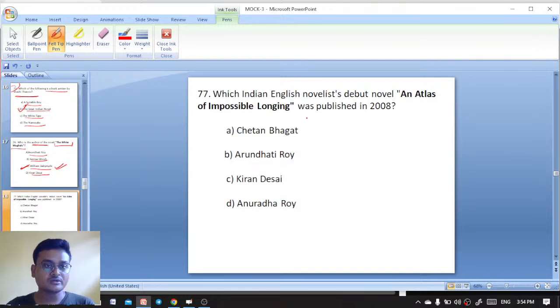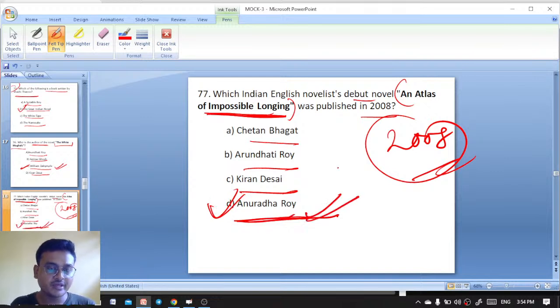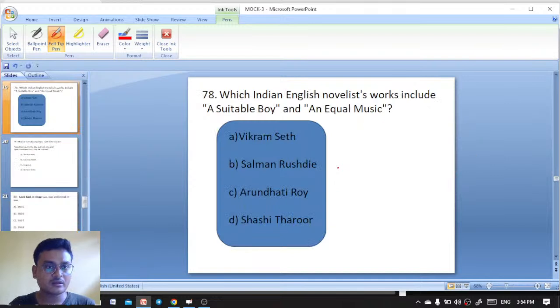Next question. Which Indian English novelist's debut novel, An Atlas of Impossible Longing, was published in 2008? Chetan Bhagat, Arundhati Roy, Kiran Desai, Anuradha Roy. An Atlas of Impossible Longing was written by Anuradha Roy.